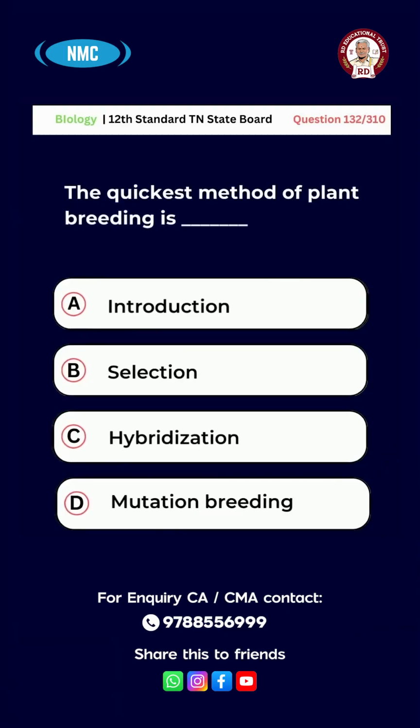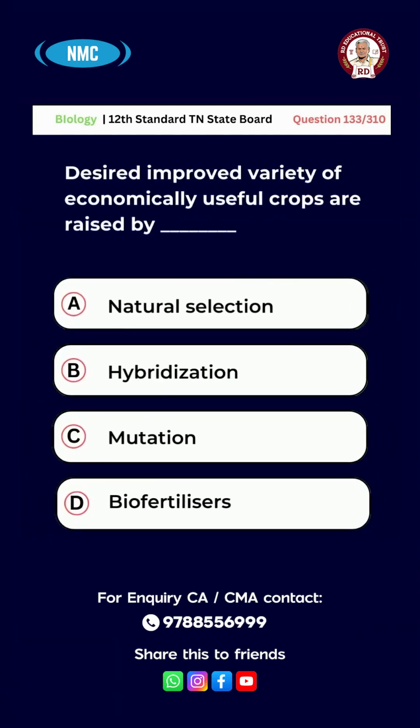Question number 132. The quickest method of plant breeding is option A, Introduction, B, Selection, C, Hybridization, D, Mutation breeding. And the right answer is option D, Mutation breeding. Question number 133.